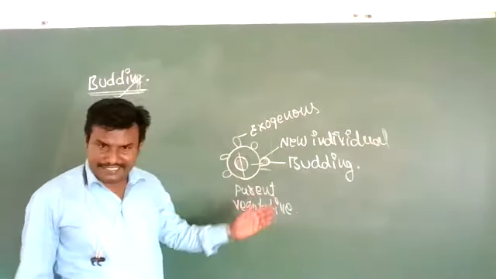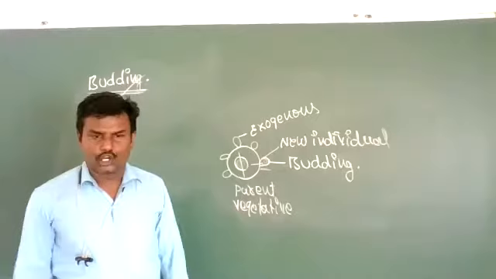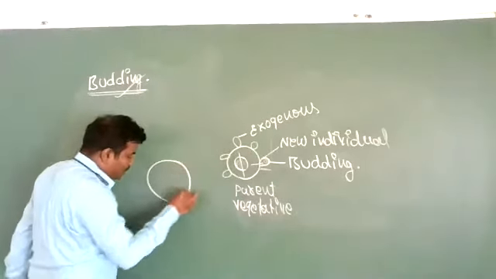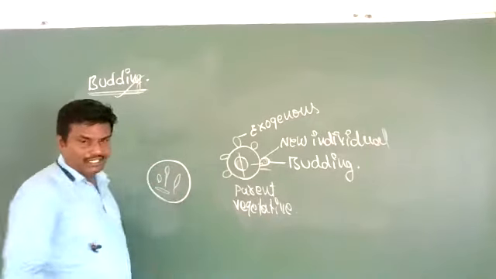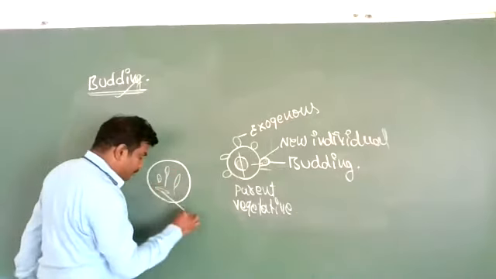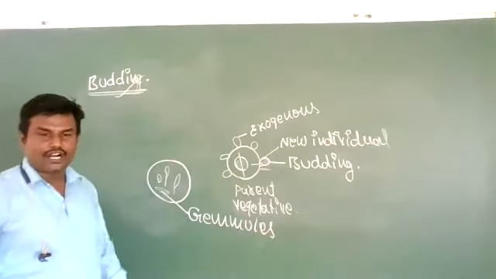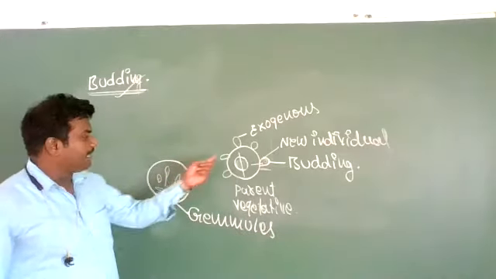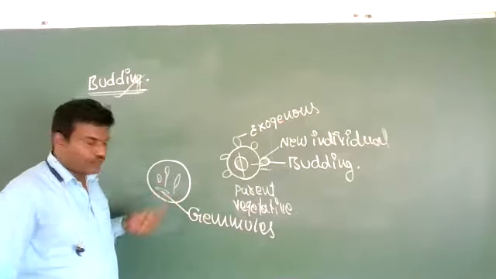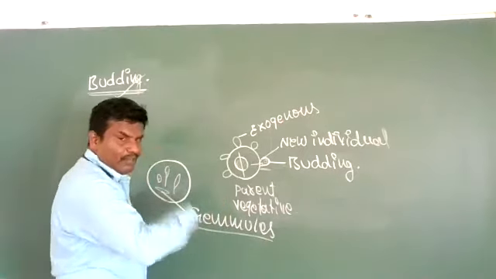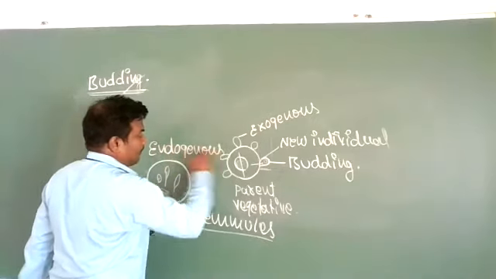But in some organisms, the bud is formed inside the parental organism. The buds are formed this way. These buds are called gemmules. If the bud is formed on the external surface, those are called exogenous. If the bud is formed inside the parental body, those buds are called gemmules. Gemmules are also called endogenous buds.